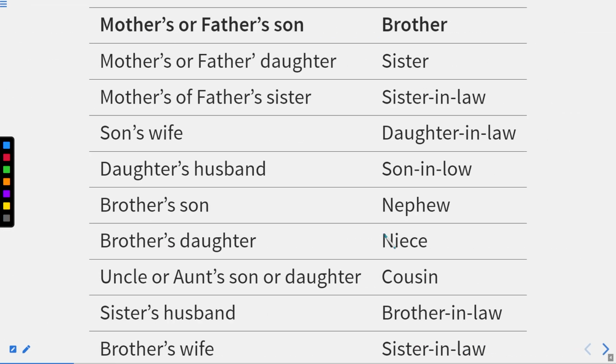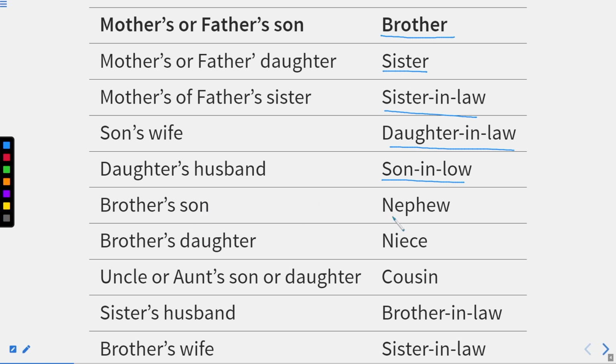Now, a few more. Mother's or father's son will be your brother, because definitely your mother's child, mother's son will be your brother. And if your mother is having a sister, she will be your masi, we call her in Hindi, but your mother's daughter will be your sister, right? Mother's or father's sister will be sister-in-law, right? Son's wife will be daughter-in-law. Daughter's husband will be son-in-law.